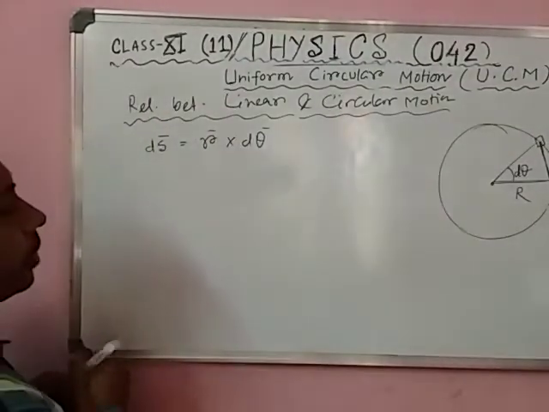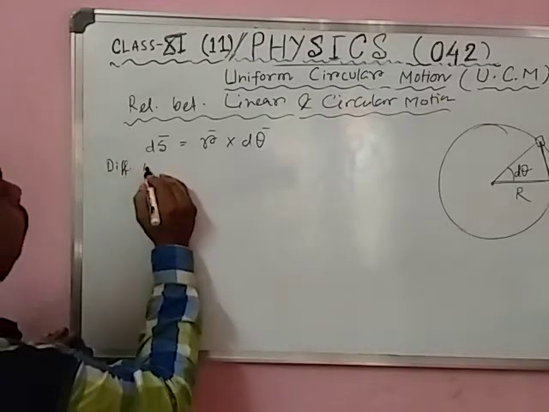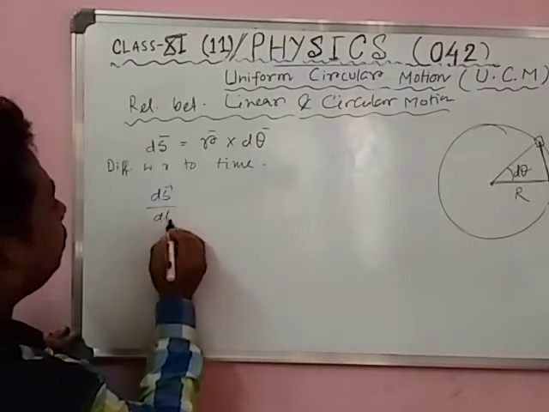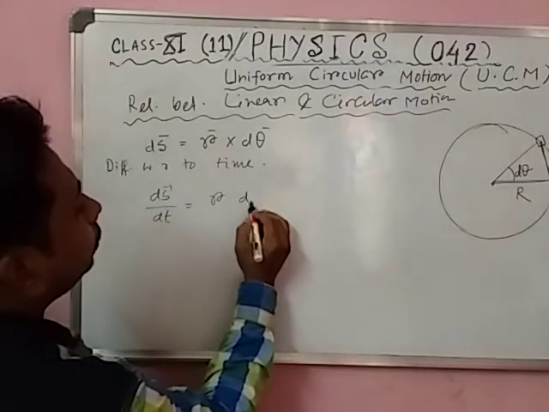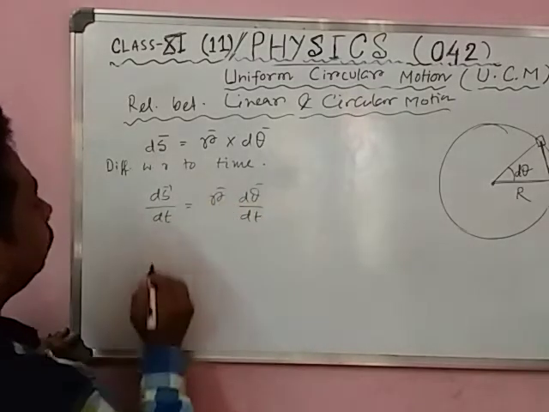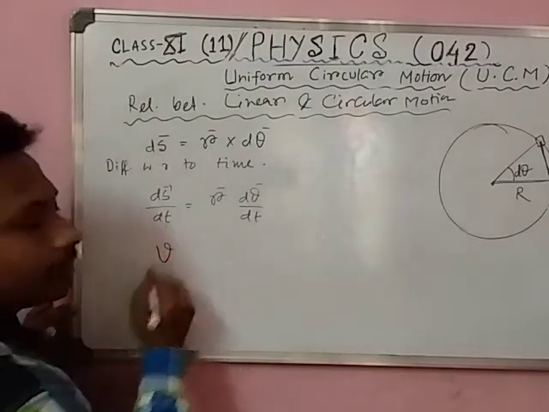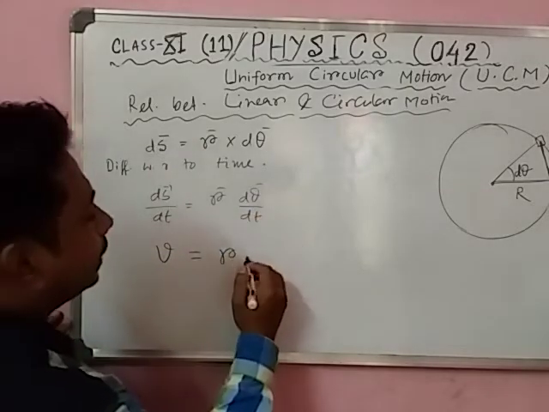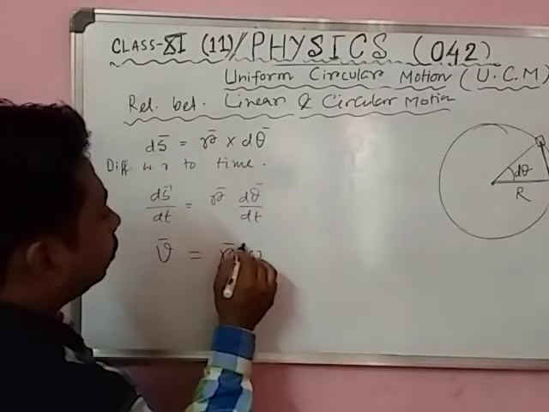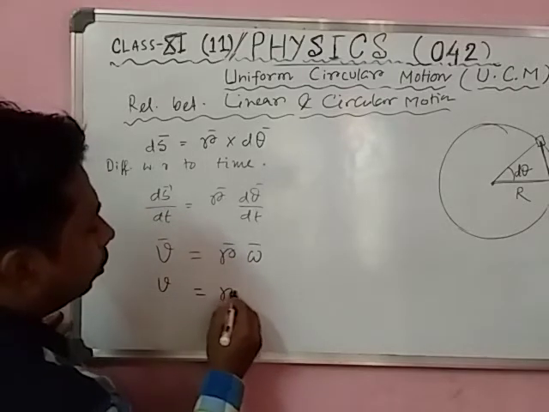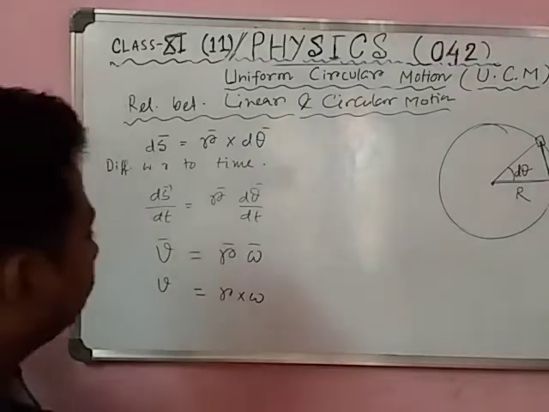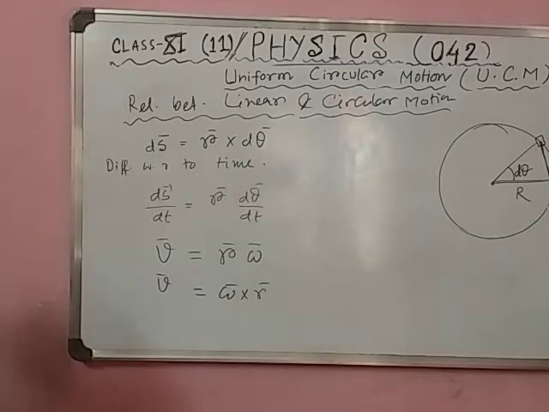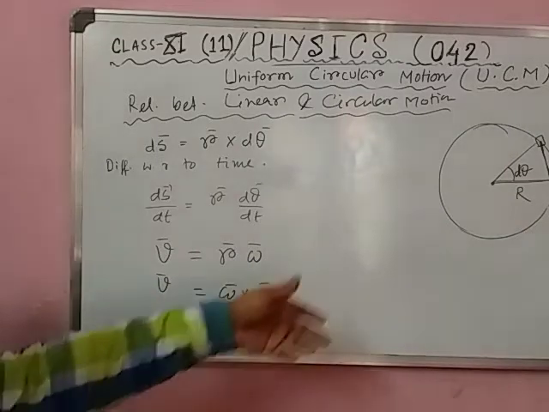Now differentiate with respect to time. So ds by dt is equal to r into d theta by dt. ds by dt means linear velocity v. Am I right? And d theta by dt means omega. So v equals r omega, or generally we can write v equals omega cross r. It's a cross product. Whenever there is a cross product, it means the circular.